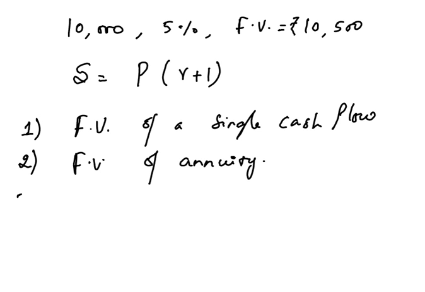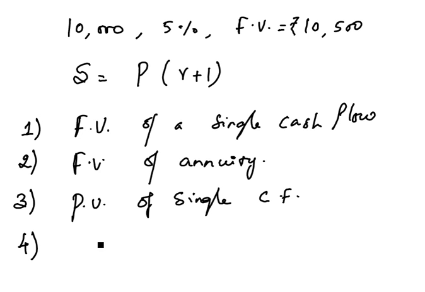We will see what an annuity is later. We can also calculate the present value of a single cash flow, and also the present value of an annuity. Let's see each of these one by one.